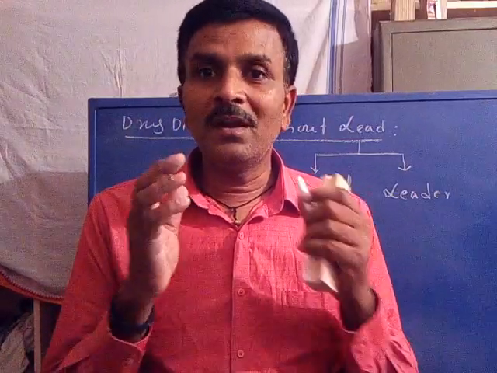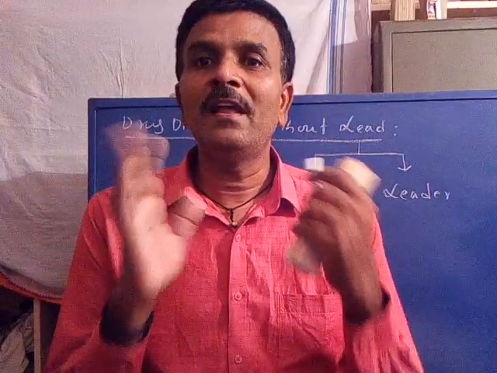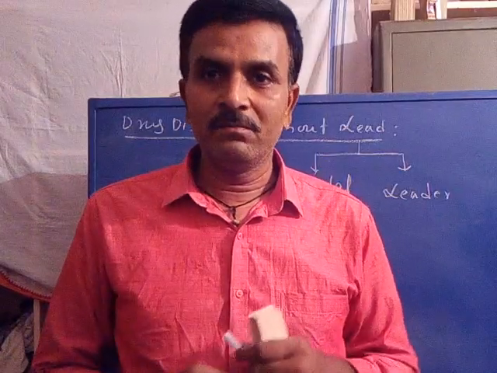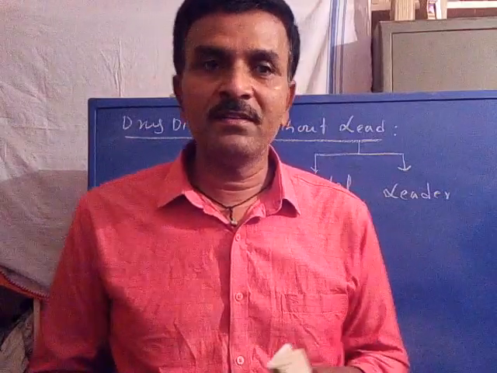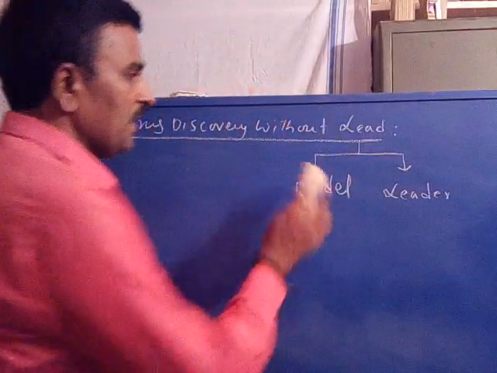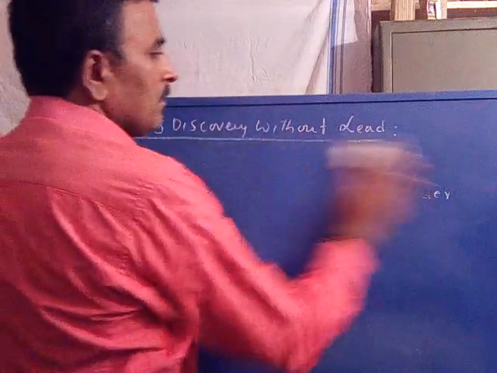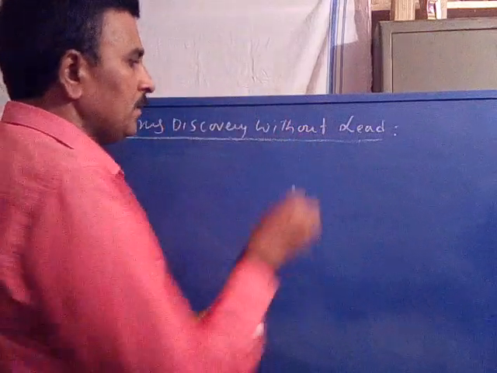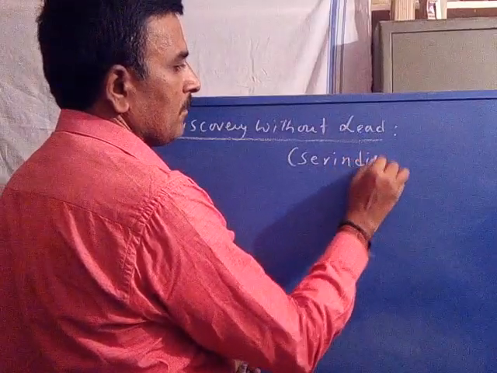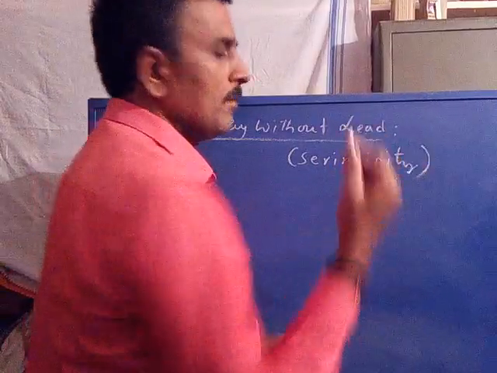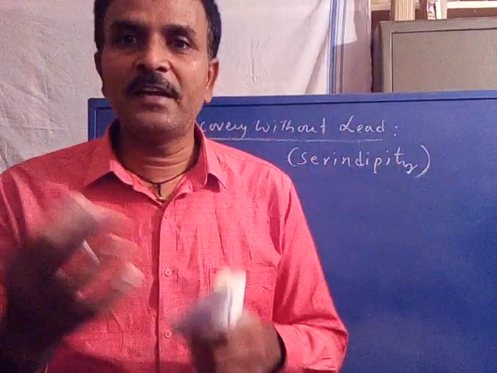Now coming to drug discovery without lead, without model. This discovery is called serendipity discovery. Serendipity means unexpectedly.